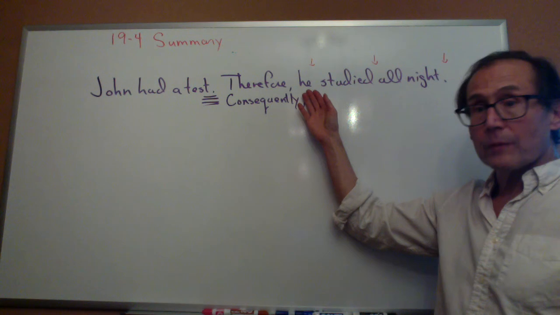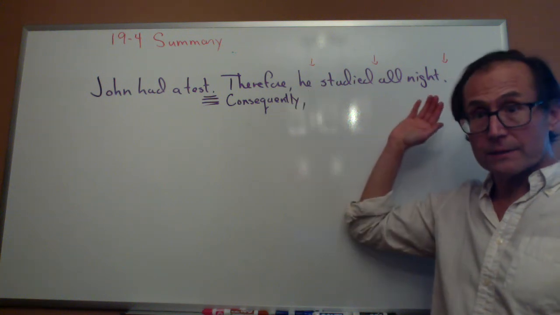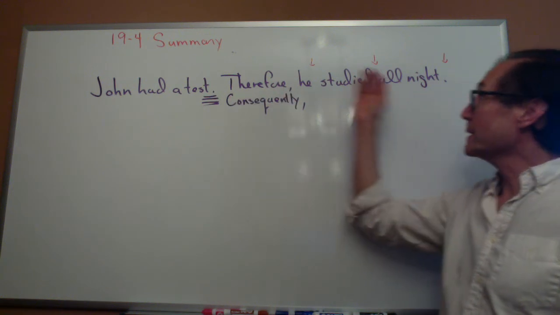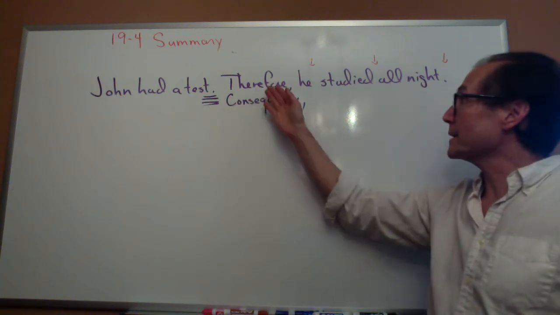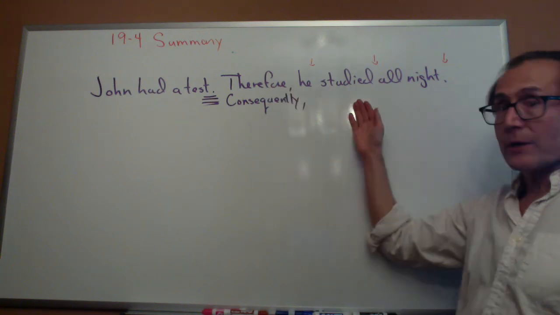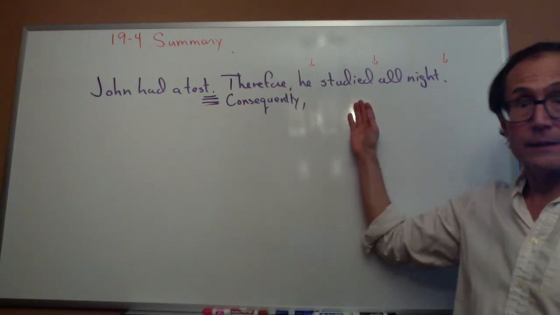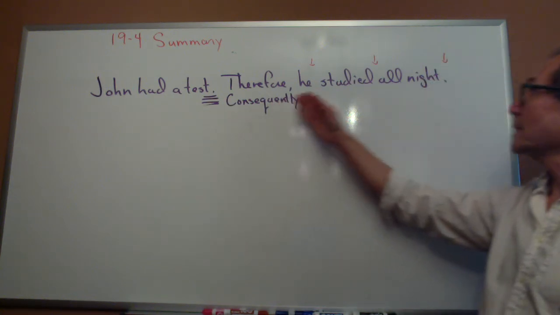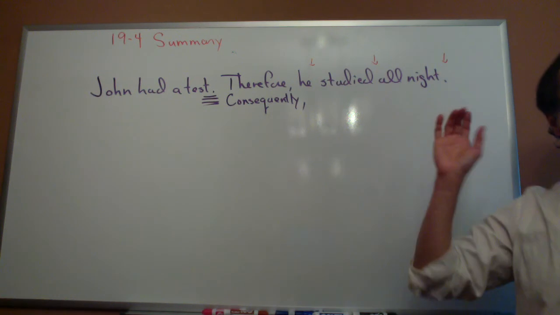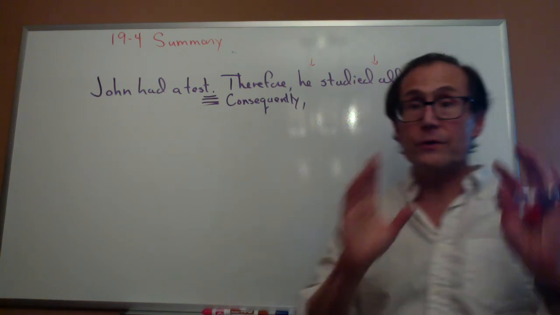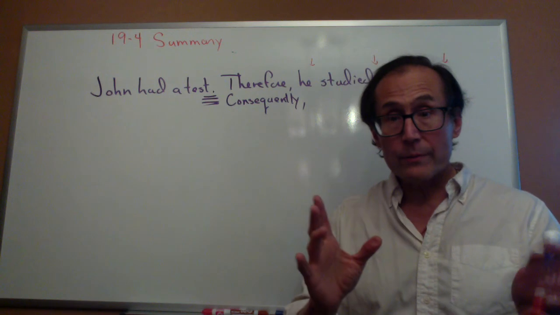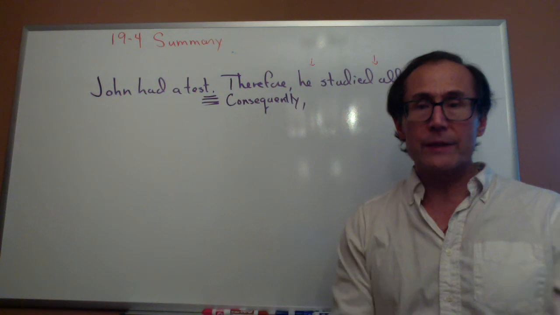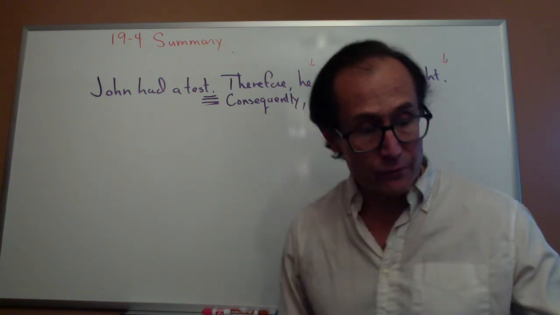He, comma, therefore, comma, studied all night. Or it can come after the verb. I could say, John had a test. He studied, comma, therefore, comma, all night. Or it can come at the end. John had a test. He studied all night, comma, therefore. All of those are correct, but you might remember that I said it's uncommon for therefore to come at the end. You'll see it sometimes, but it's rare.